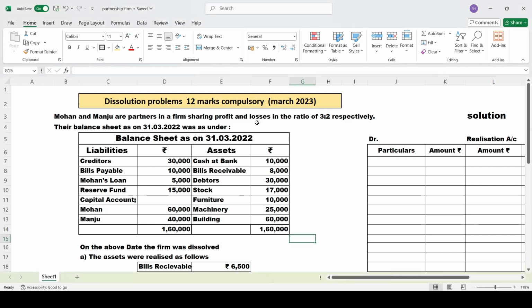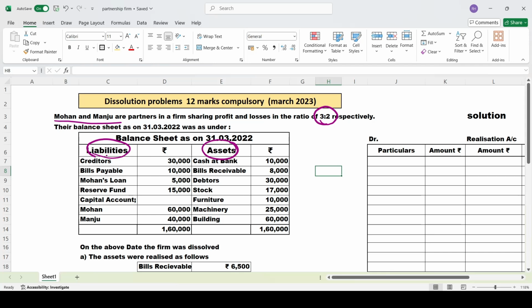I think you people can see it on the screen. I have taken the March 2023 question paper problem for today's solution. We'll go through the problem first, then we'll see how to solve it. Mohan and Manju are partners in a firm, sharing profits and losses in the ratio of 3:2. Very, very important: in which ratio are they sharing profits and losses? 3:2. And we have a balance sheet which contains liabilities and assets.